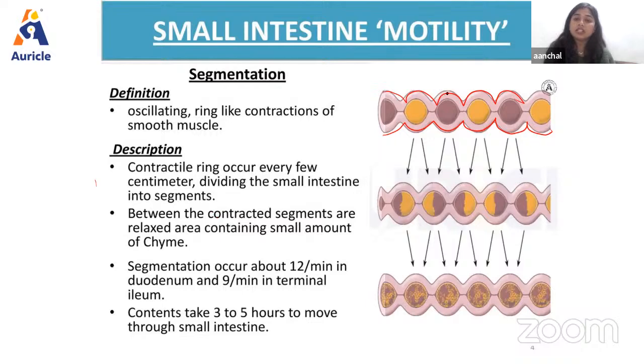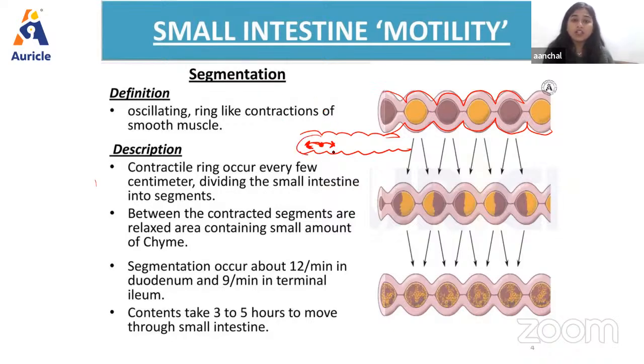So as we can see, if this is the small intestine, the food will move like this. If we have food here, there will be movement of food like this, to and fro. One time it will move forward, another time it will move backward. So basically there will be movement of food like this, as we can see in the shaking of a water bottle. The exact movement here occurs here also.